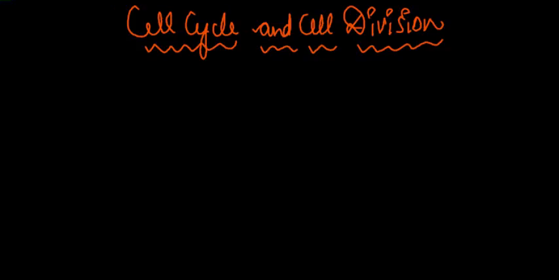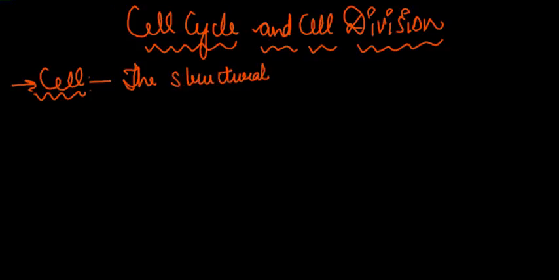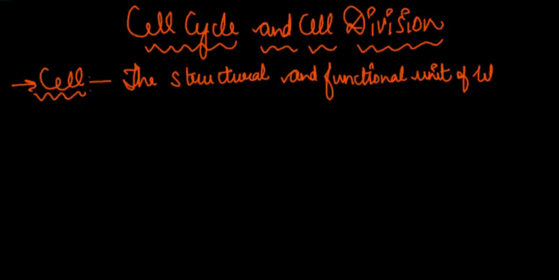The first thing is, what do we mean by a cell? What is the meaning of the word cell? As we've learned in our earlier classes, the cell is the structural and functional unit of life.